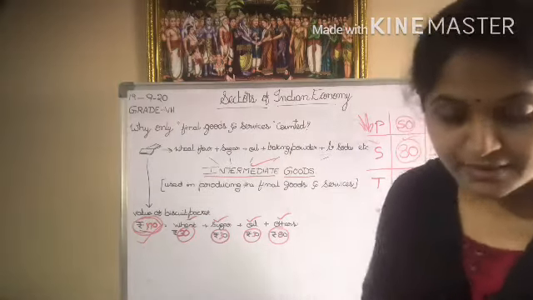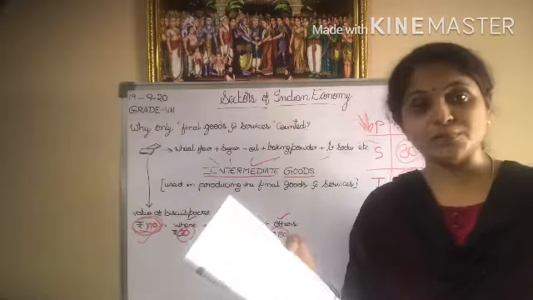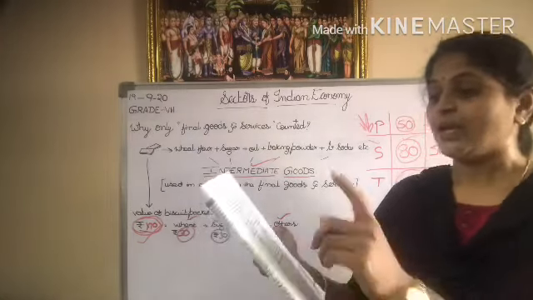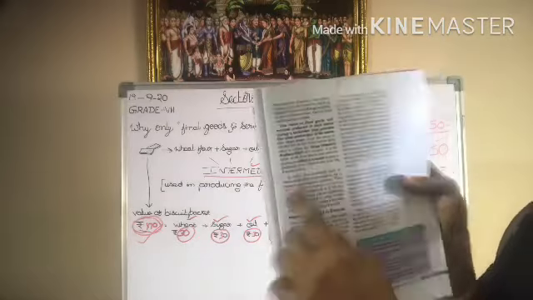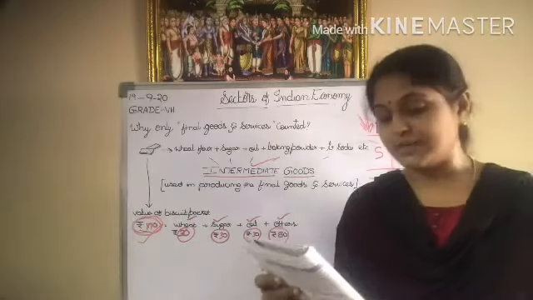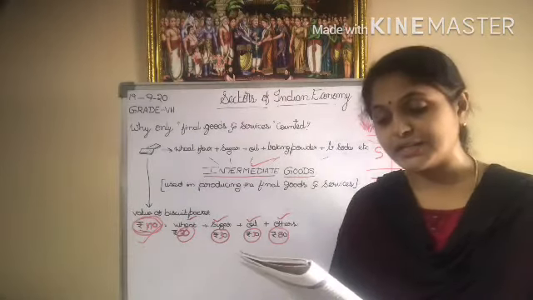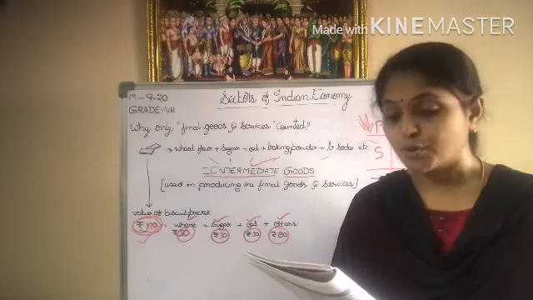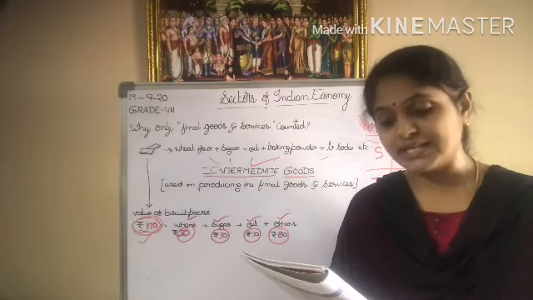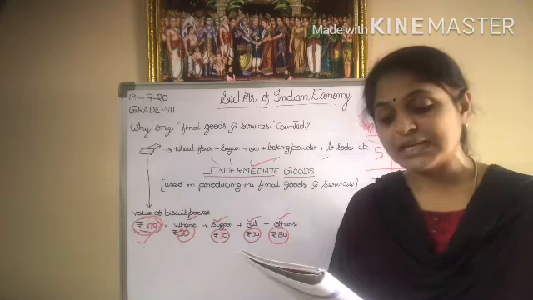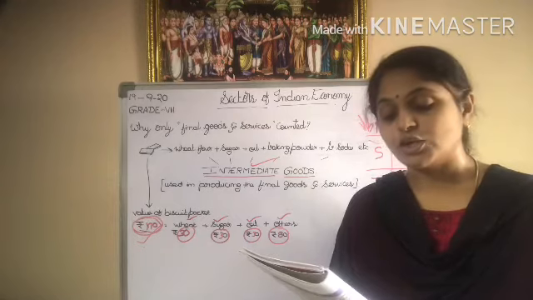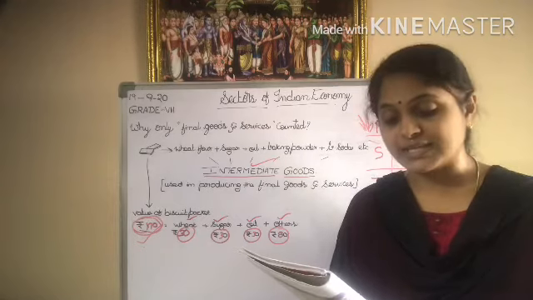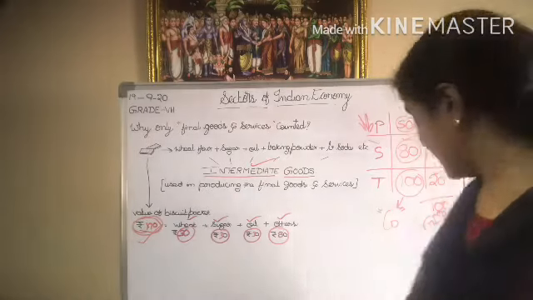Now see here. In your textbook, page number 23, you have this definition. Read this definition and underline it. I am reading it out. The value of final goods and services produced in each sector during a particular year provides the total production of the sector for that year.